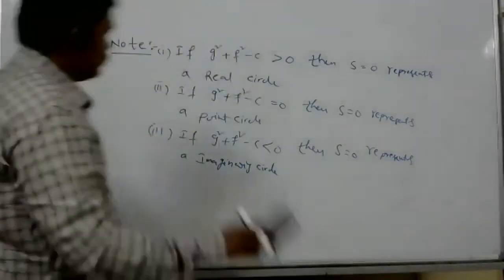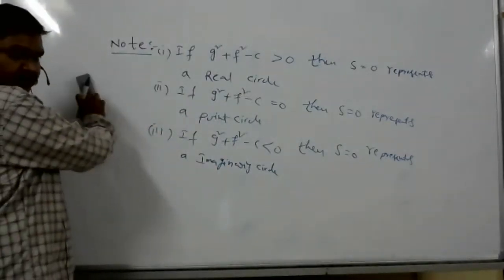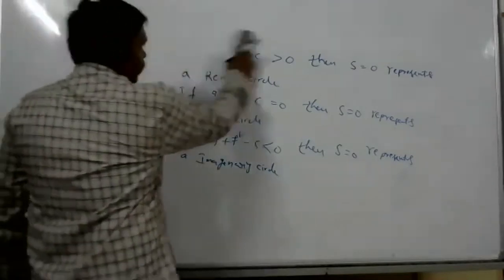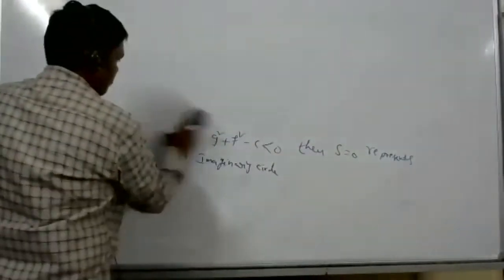Okay, problems. Find the equation of the circle.